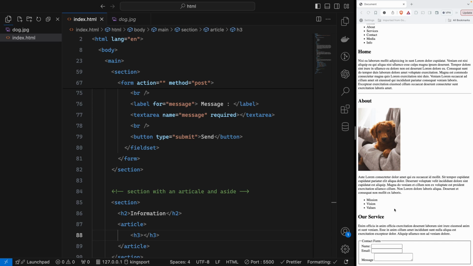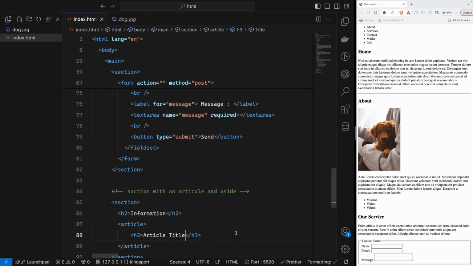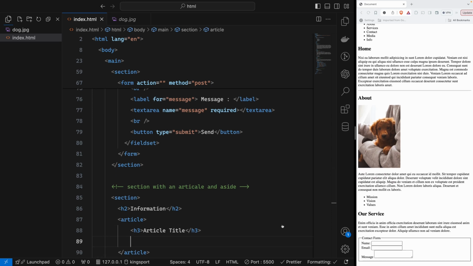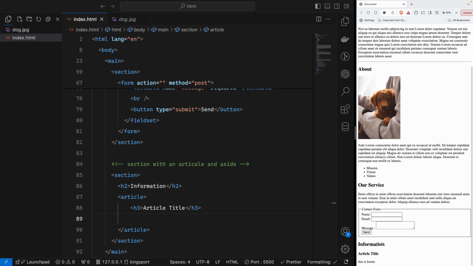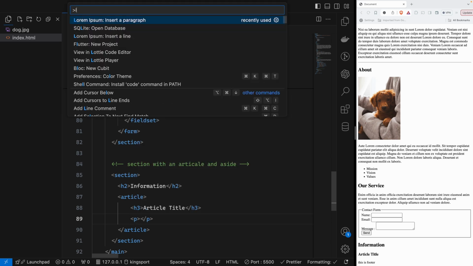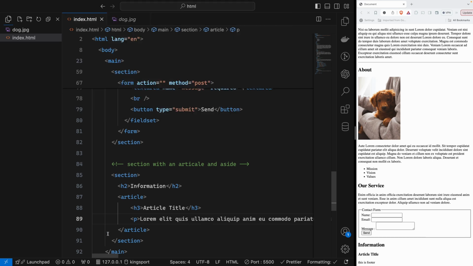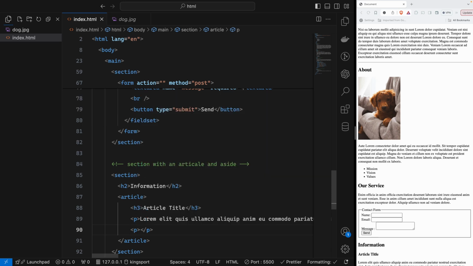So inside here we will say article title. Article title. Perfect. So here the article title is there. Then I will say p. So for the p, we will generate text with lorem. So inside a paragraph, and then I will go under the p, and I will say another p. So in that p, I will import lorem also.